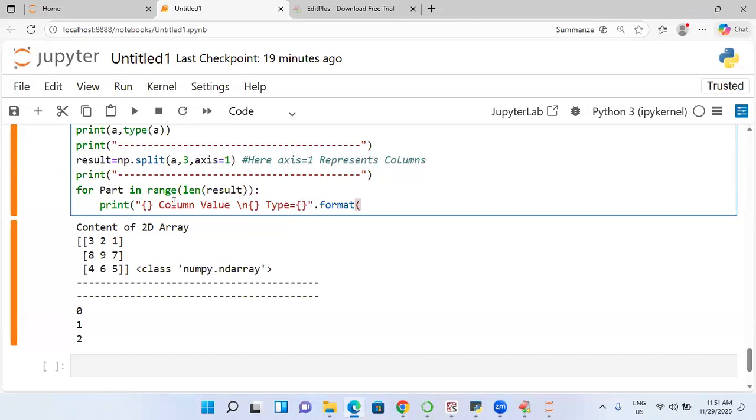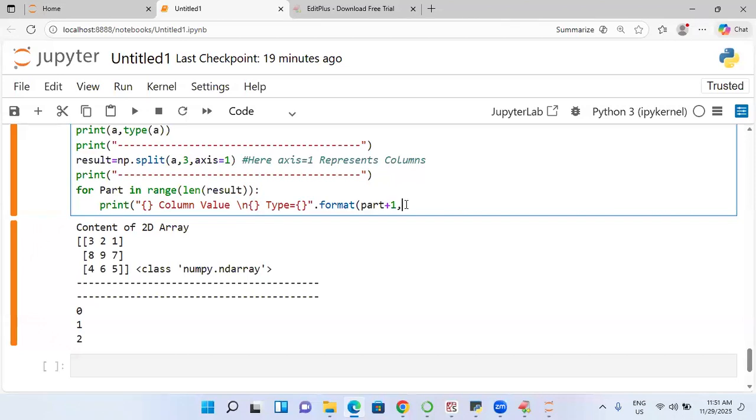Result of part plus 1. Part plus 1. Are you okay? Result index, that is called what? Result of what? Part plus 1. Result is called what? List. List of this part. Index is coming here. Part plus 1 only. Comma. What I want to print? Value I want to print.